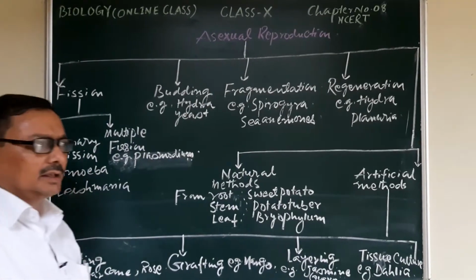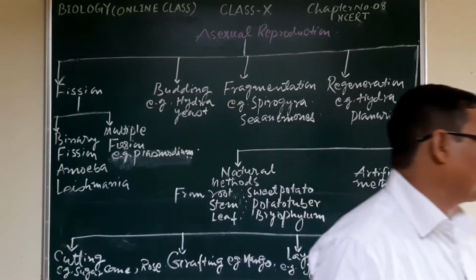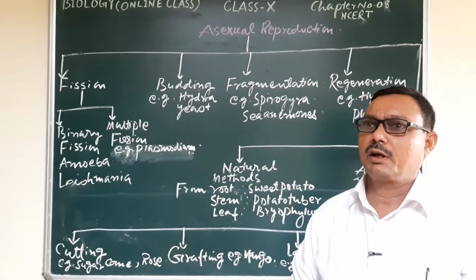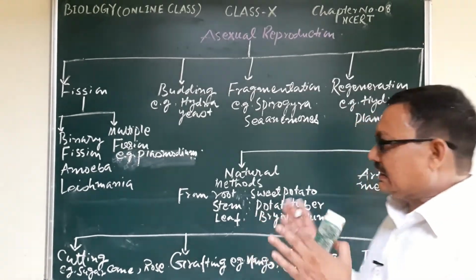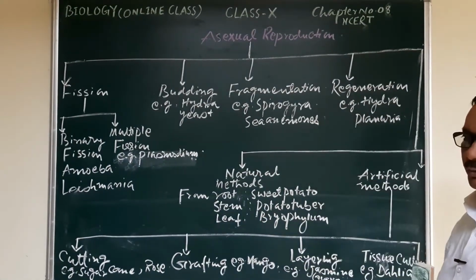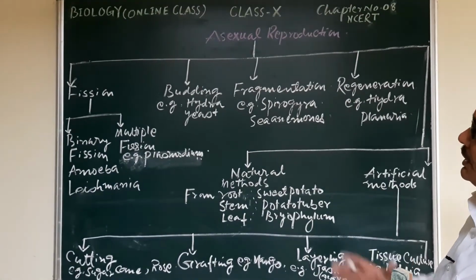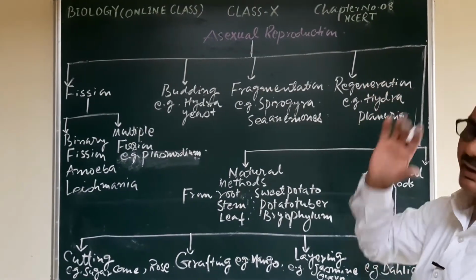But before that, some more important things are essential to know. Asexual reproduction has some basic features. Number one, involvement of a single parent.